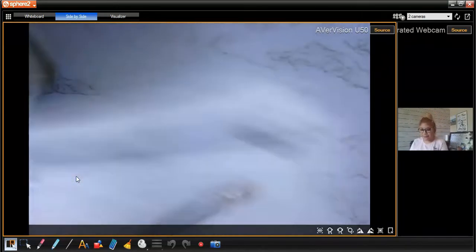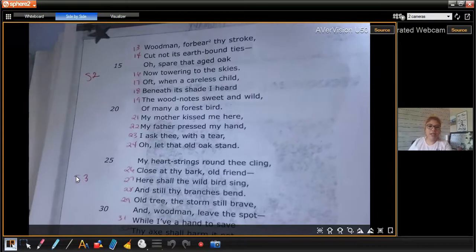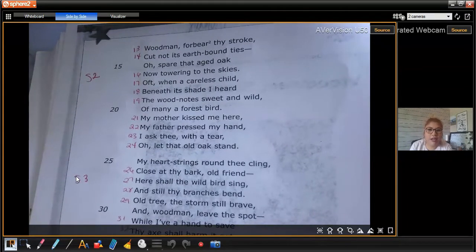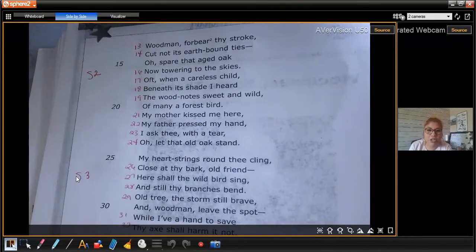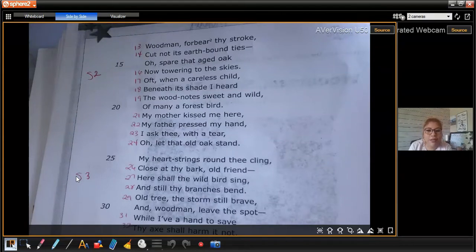All right, let's go to the second stanza. Woodman, forbear thy stroke. Cut not its earth-bound ties. Oh, spare that aged oak, now towering to the skies. When but a careless child, beneath its shade I heard the wood notes sweet and wild of many a forest bird. My mother kissed me here, my father pressed my hand, and I asked thee with a tear, oh, let that old oak stand.